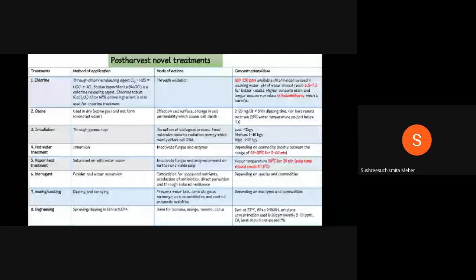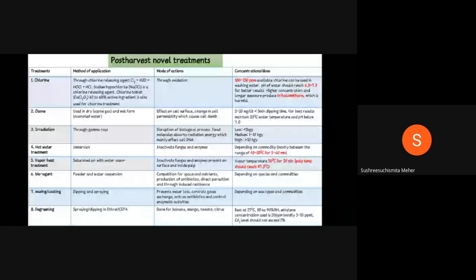Coming to oxygen, it's either used in the form of oxygen gas or ozonated water. Coming to irradiation, it is the most frequently asked question. It is a very important topic. I'll come to this in the next slide.